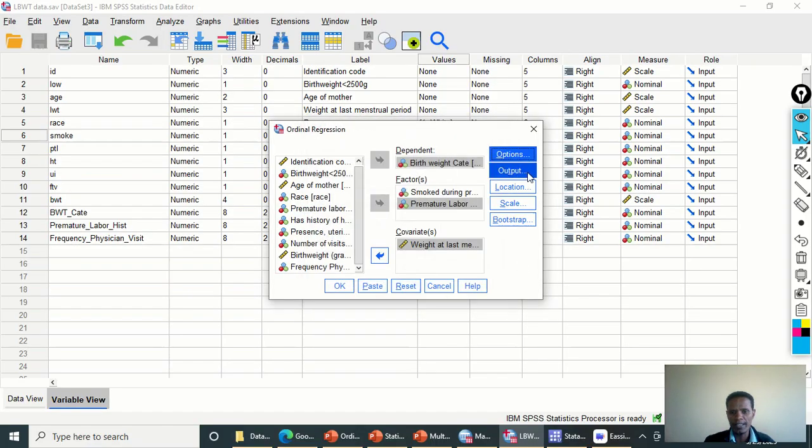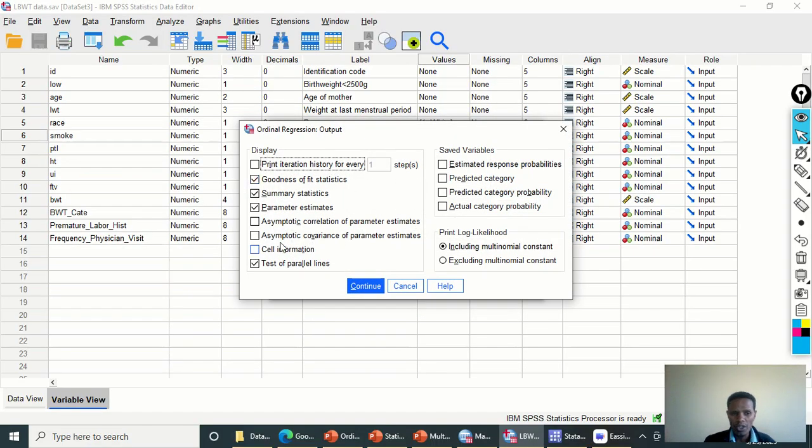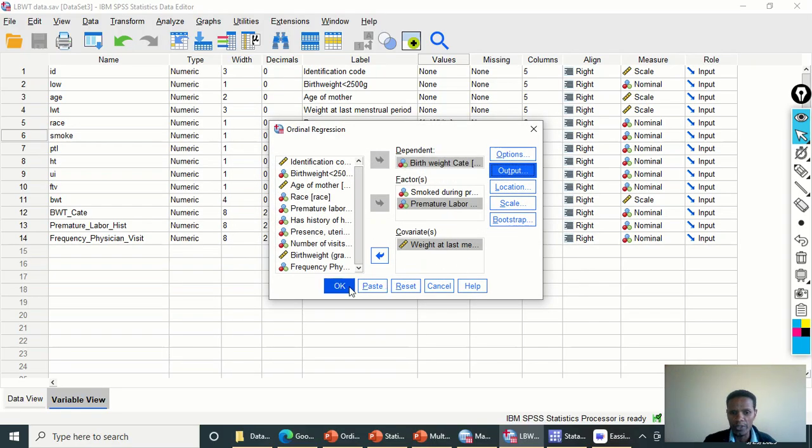In the options box, we are not going to do anything, but in the output box, we are going to select parameter estimates and test of parallel lines, in order to get the output of whether the assumption of proportional odds has been fulfilled or not. So click on continue and then finally OK.